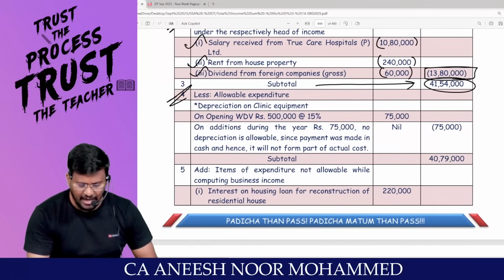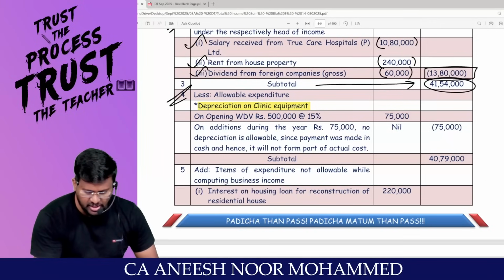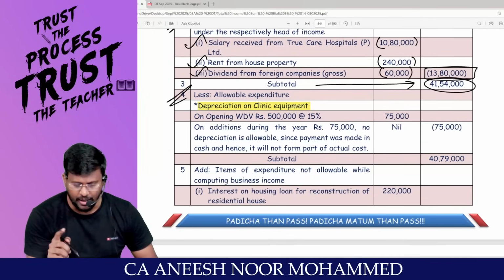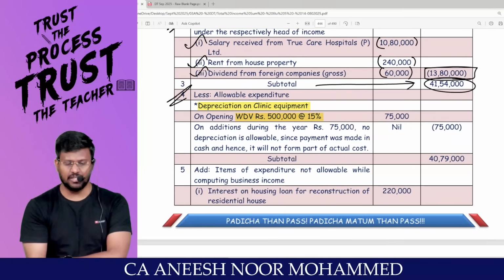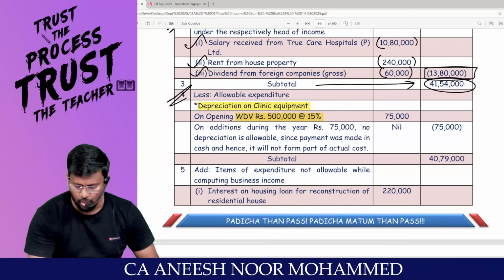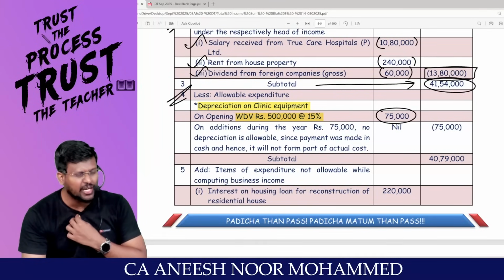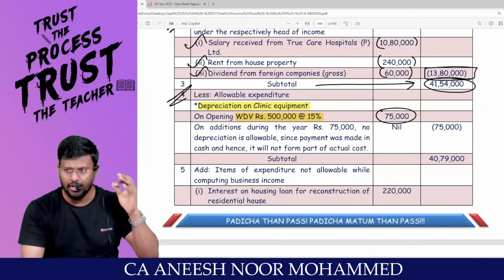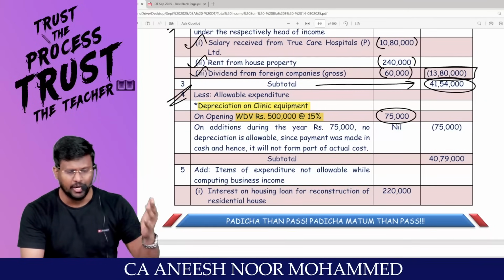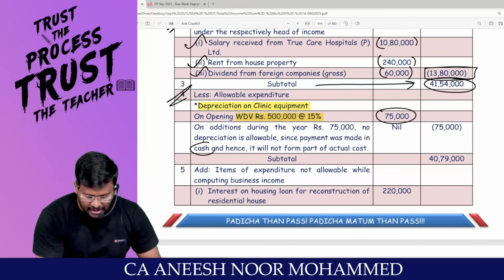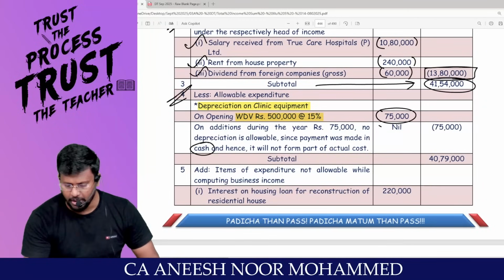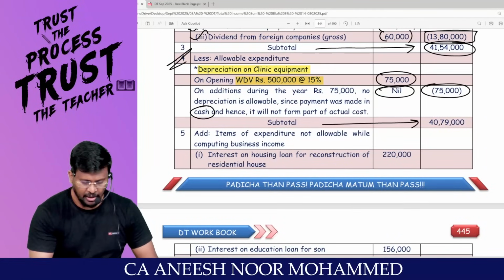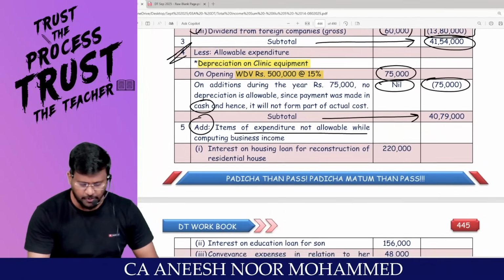Accepting? Less allowable deduction. Sir, can we claim depreciation? On the opening WDV, since it has been put to use for more than 180 days, I am entitled to claim 15%. So 5 lakh into 15% comes to 75,000. Since the addition has not been paid by a specified mode like account payee cheque, account payee bank draft, electronic clearing system, or such other electronic mode as may be prescribed, since it has been made in cash, section 32 benefit will not be available. So the total depreciation will be 75,000. Subtotal done.